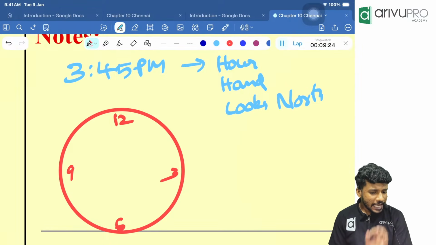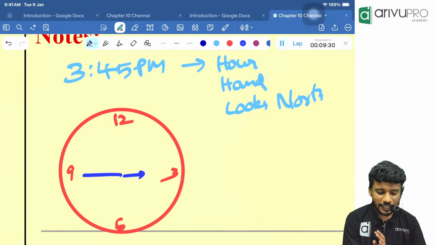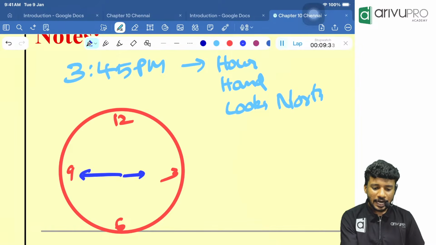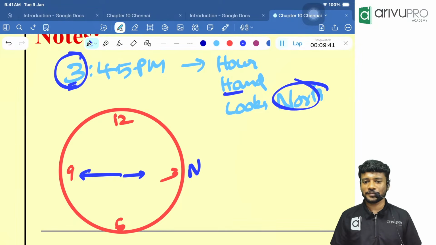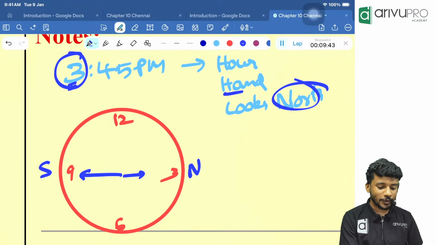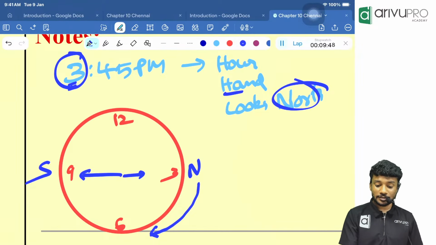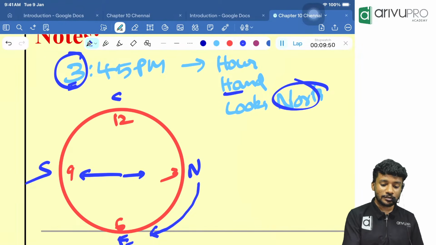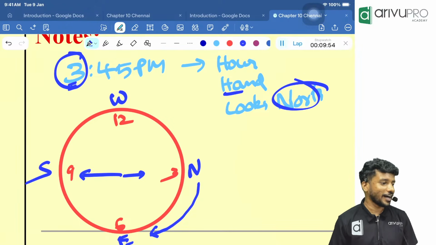Now 3:45 means our hour hand is looking towards which direction? 3. The minute hand is pointing towards which direction? 9. Now they are telling that at 3:45 p.m. the hour hand looks towards north. So the hour hand is at 3, correct? So this is north. Opposite is what? South. Right of north is what, people? East. Opposite of east is what? West. Correct. Understood the technique?